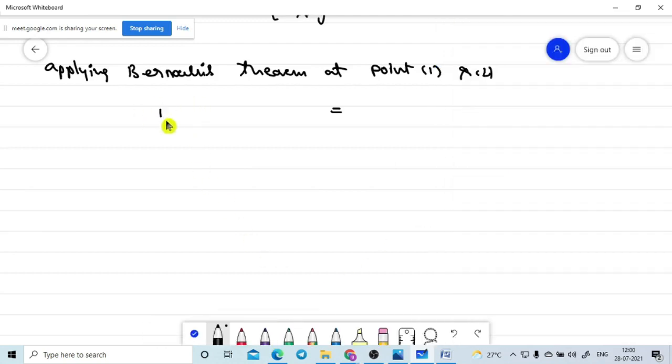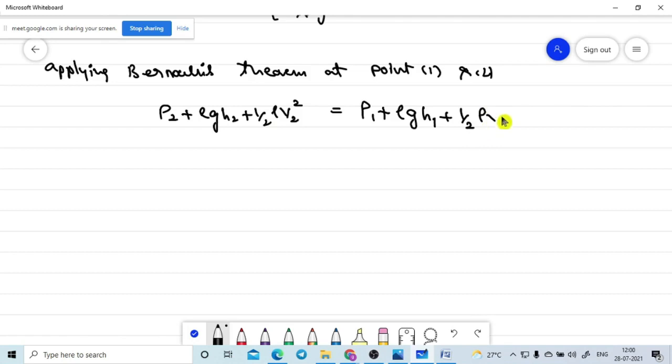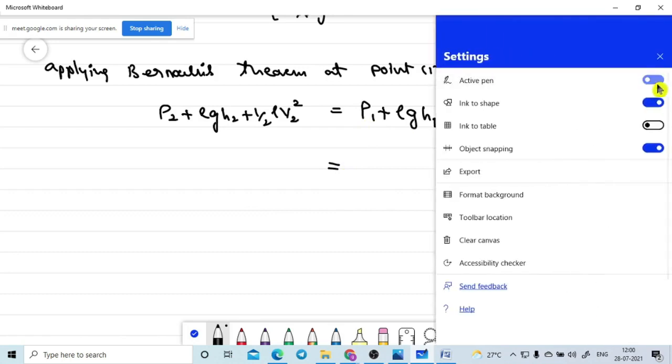So P2 plus rho g h2 plus half rho V2 square is equal to P1 plus rho g h1 plus half into rho V1 square. This is the formula. Right? Yes, sir. See what I am taking. What is the pressure at point 1? I am checking the pressure at point 1.